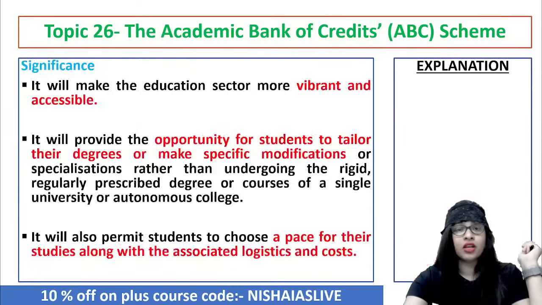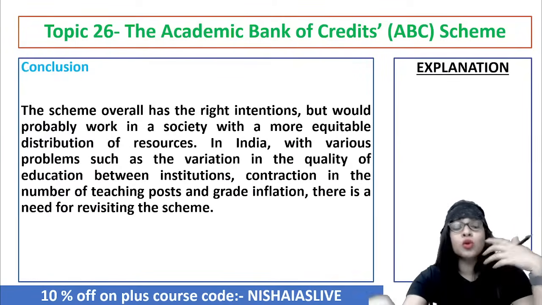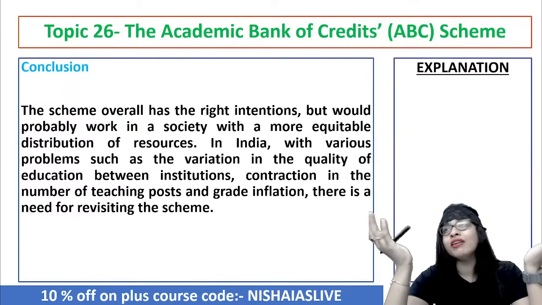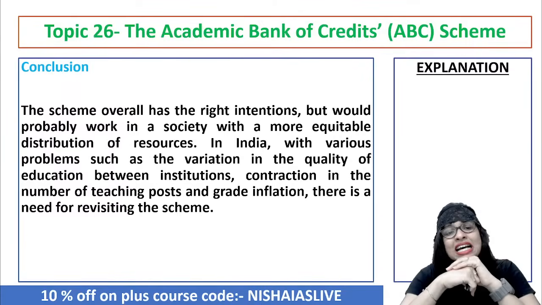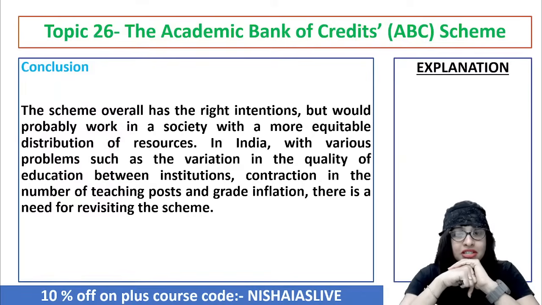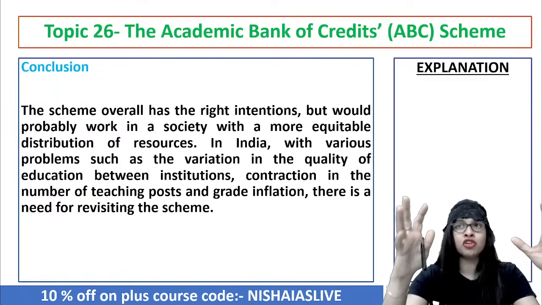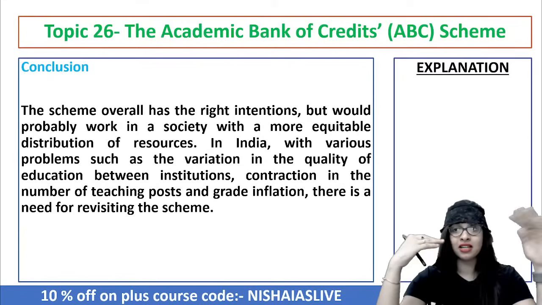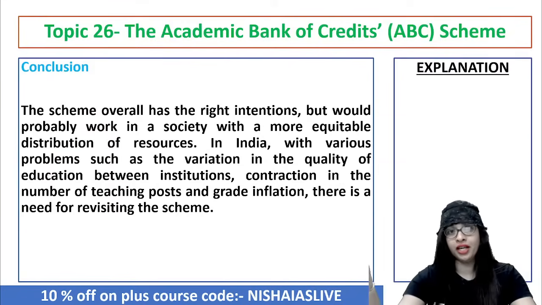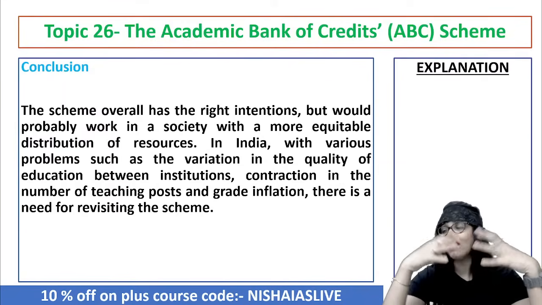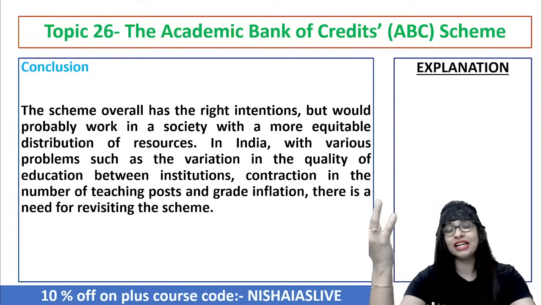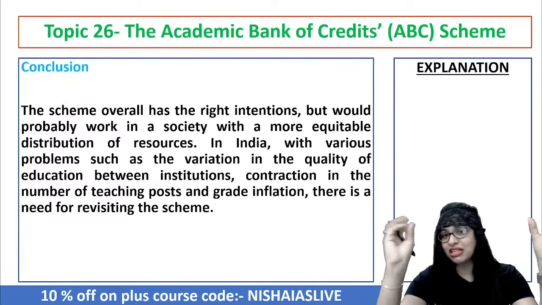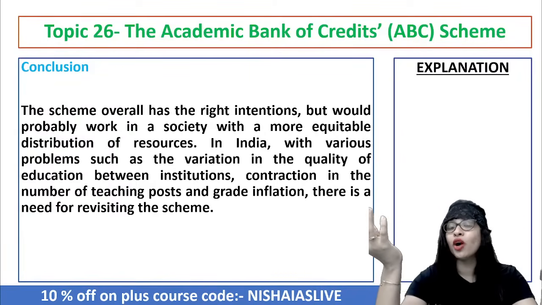Okay. So now, what is the conclusion that you can derive through this, guys? The conclusion that you can derive through this is, see, the so-called ABC, Academic Bank of Credit scheme, guys, the scheme overall has the right intentions. But then, though the intention is very good to make the education system more refined, more interdisciplinary, more flexible with multiple opportunities and better branding even for a normal student hailing from one particular state to have an access to different top universities like IIT or IISER and all, probably this would work practically in a society with a more equitable distribution of what resources.